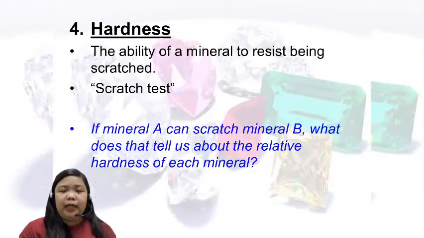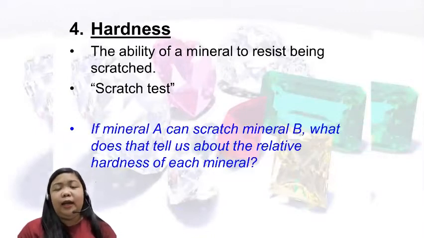If mineral A can scratch mineral B, what does it tell us about the relative hardness of each mineral? Is there any relationship between the two? Okay, let's create an example.